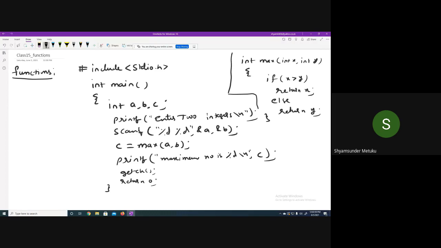Okay, so I think this is separate. If you look at this particular program, what we have done is we wanted to find the biggest of two numbers. As per normal programming practice, we start with #include <stdio.h> to make use of printf and scanf. Then we are writing an int main, which is the entry point for the C program. Then there is int a, b, c. Three different memory locations are created with the names a, b and c, and all of them are 4 bytes each.